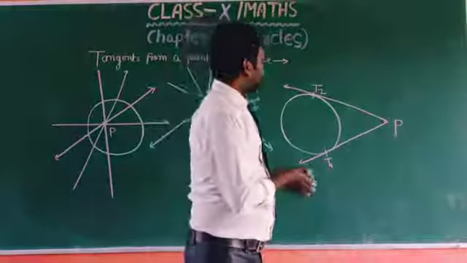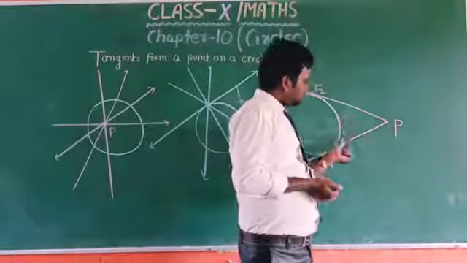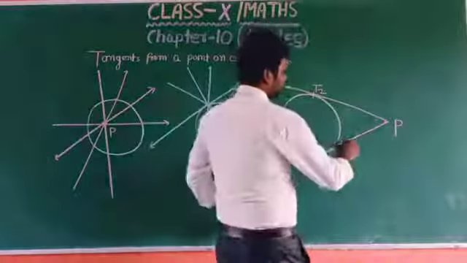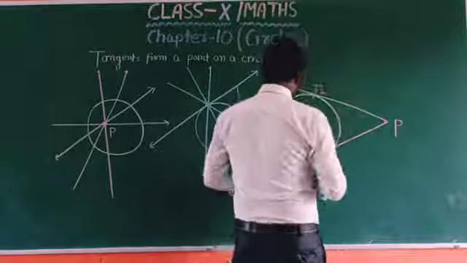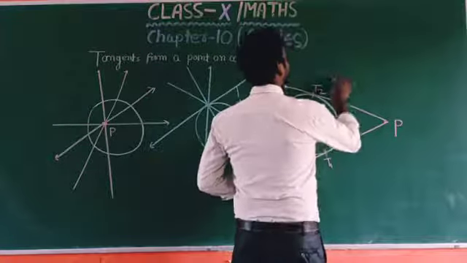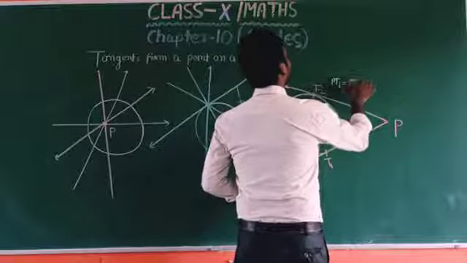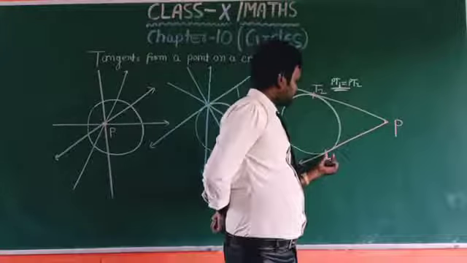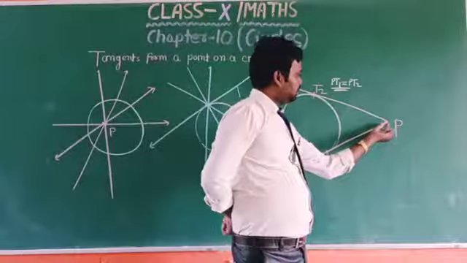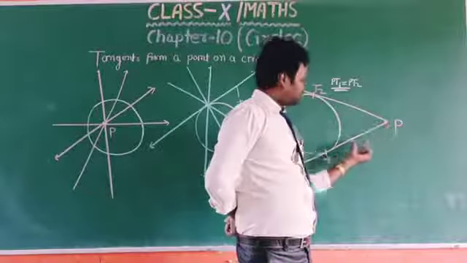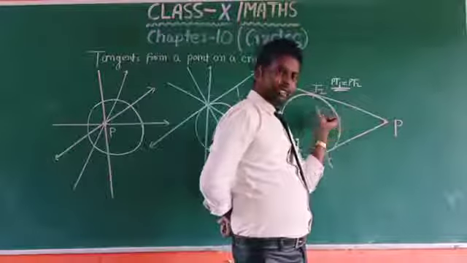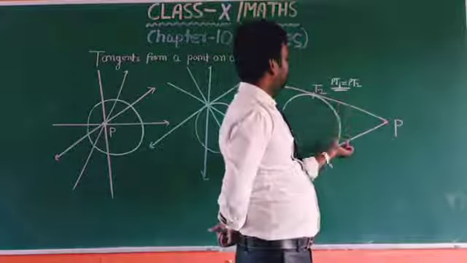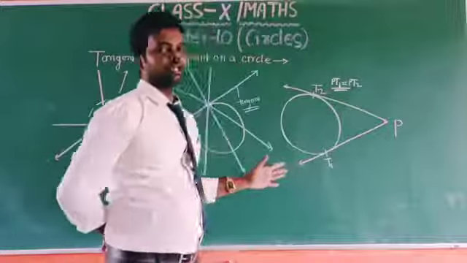And the lengths of the two tangents are equal. In this case, the lengths of these two tangents are equal, meaning the lengths PT1 and PT2 are both equal. PT1 equals PT2. The distance between the point of contact and the external point is called the length of the tangent. This segment is called the length of the tangent. Both tangent lengths are equal when the point is outside the circle.